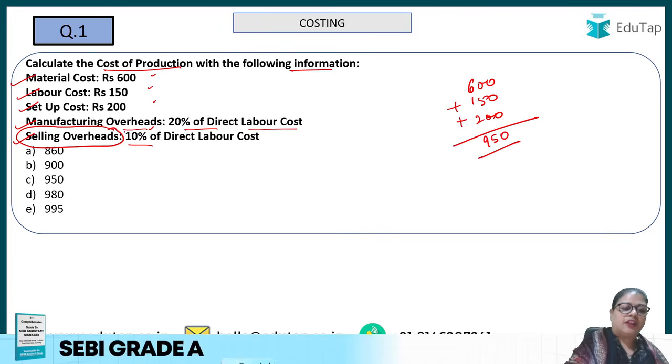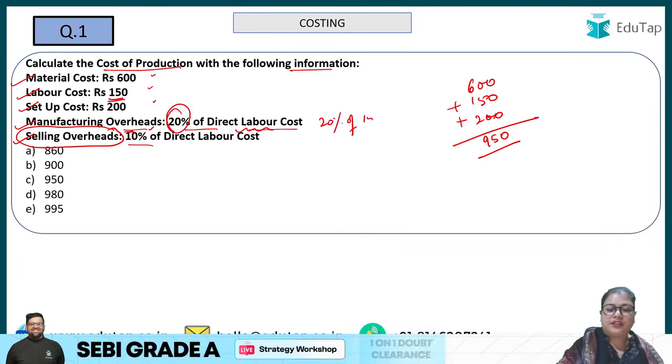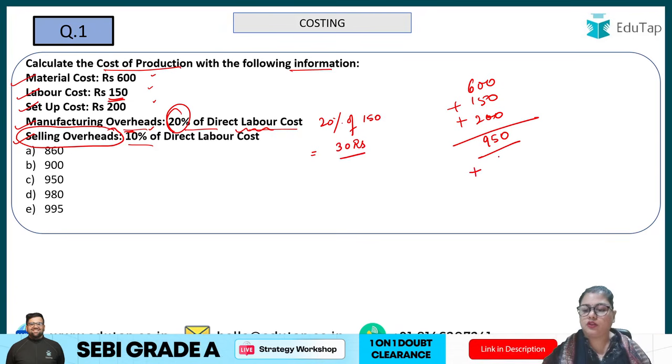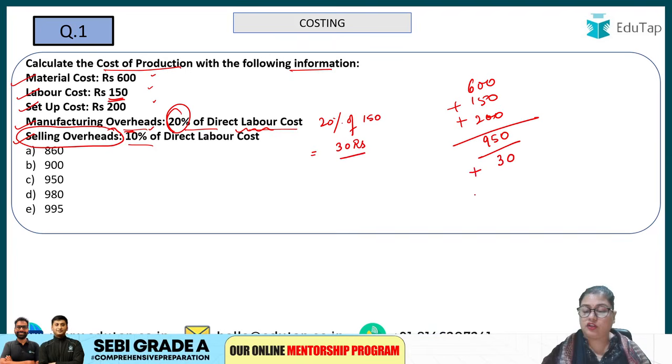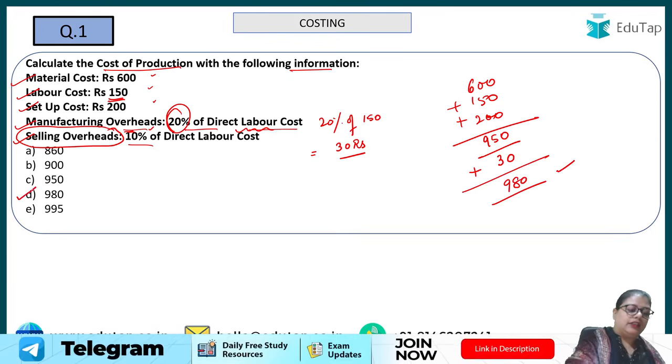And the manufacturing overheads are 20% of the direct labor cost. So 20% of how much? Direct labor cost, that is 150. 20% of 150 is how much? Just calculate. That is 30 rupees, right? So 30 rupees will also be added to find out the cost of production, that is 980. So 980 is the correct answer, that is option number D. All those who have answered it well, very good everyone.